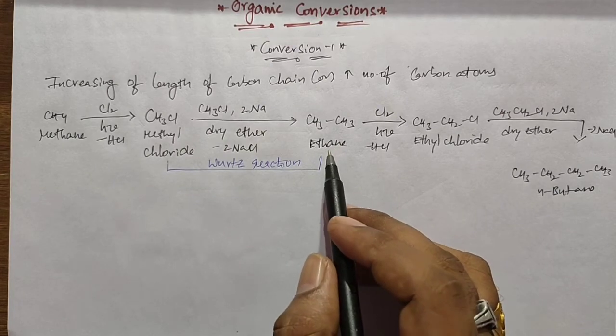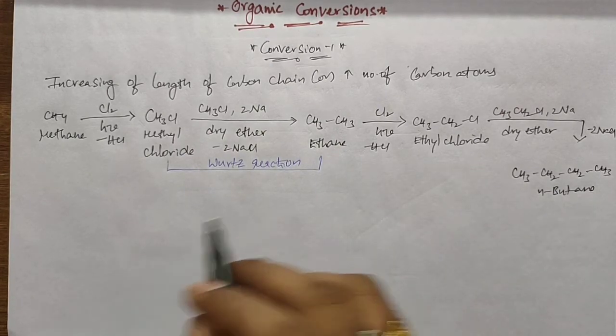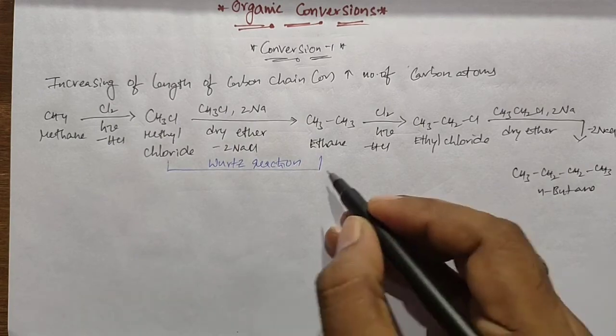If you want to increase the length of the carbon chain from 2 carbons to 3 carbons, we need to do the Corey-House synthesis.